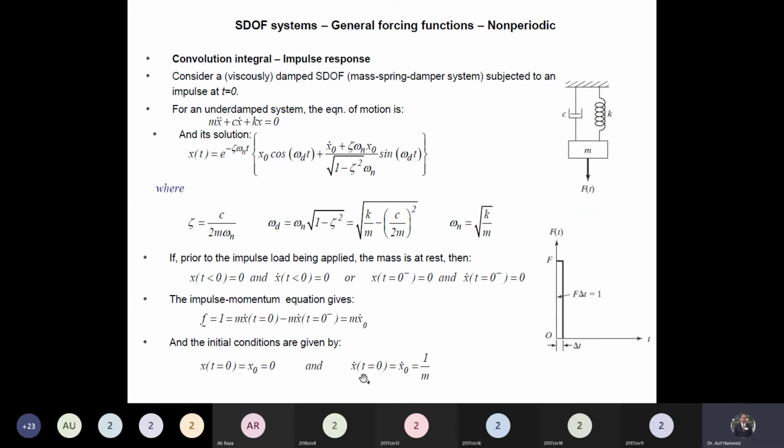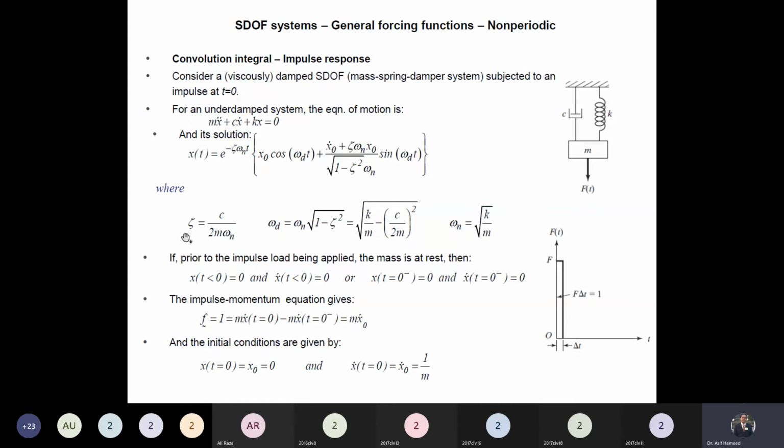Initial conditions are displacement 0 and the velocity equal to 1 over m. So put the values here. The initial displacement is equal to 0, so this term will be equal to 0. How about this term? Zeta omega n x naught will also be equal to 0 because x naught is equal to 0. So we are left inside the bracket with x naught dot over omega d, where omega d is omega n times the square root of 1 minus zeta square. So x naught dot over omega d times sine of omega d t, and x naught dot is equal to 1 over m. So 1 over m omega d sine of omega d t.